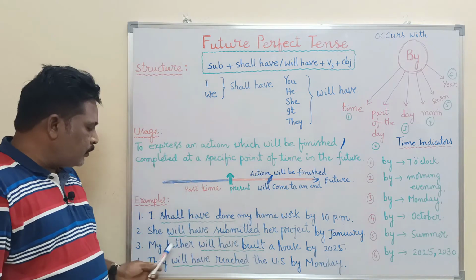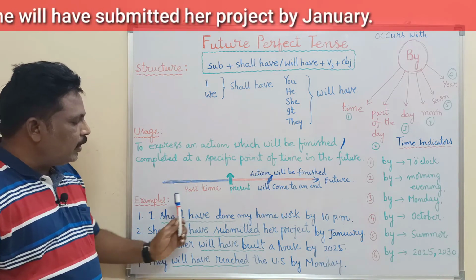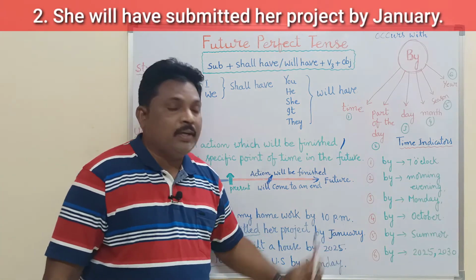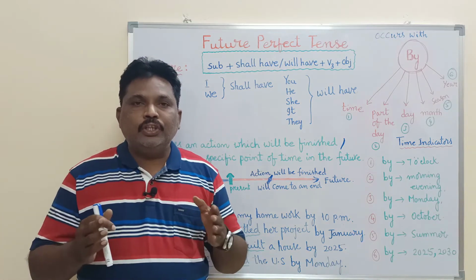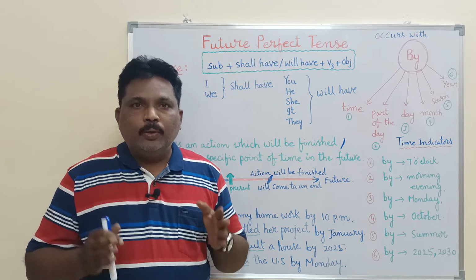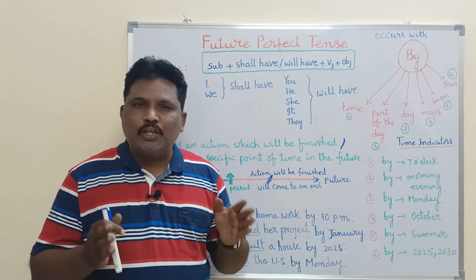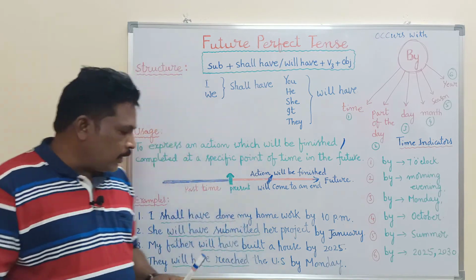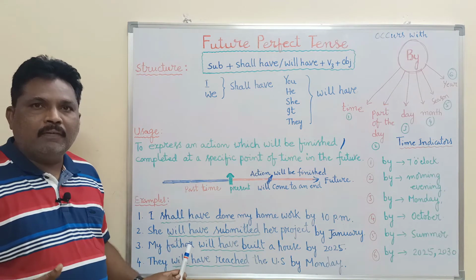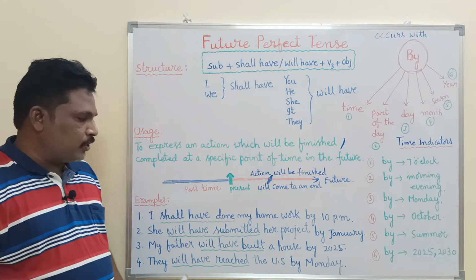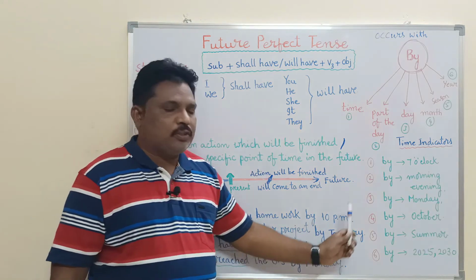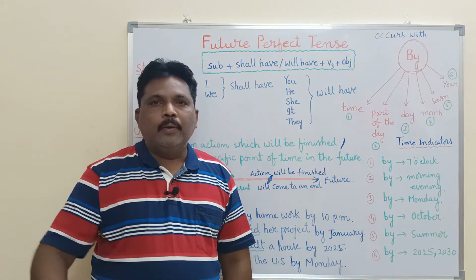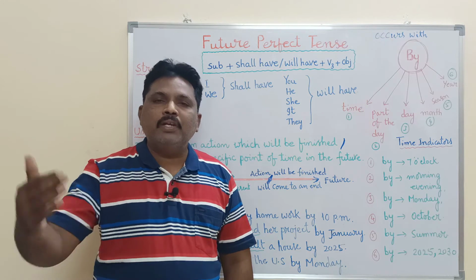That is the meaning. And the second one is, she will have submitted her project by January. Here is an engineering student and she is doing some project. Okay, for 6 months or 7 months she has been doing the project. Her professor may have asked, when will you complete your project? And then the answer is, she will have submitted her project by January. Okay, by the end of January, by January.